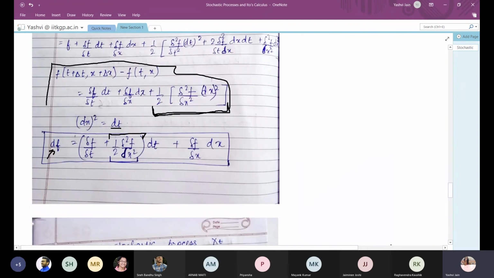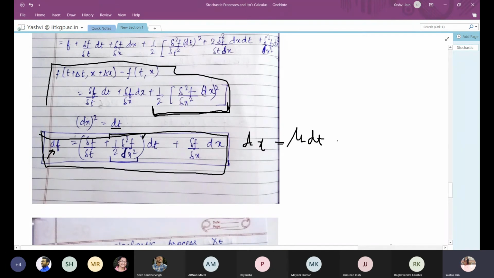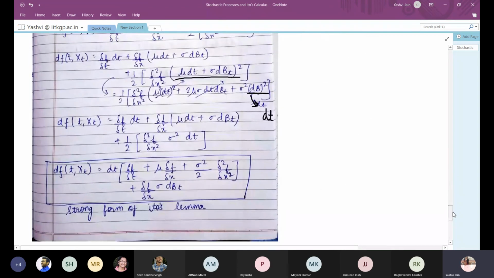This has just come from this equation. In this equation, if we substitute for dx equals mu dt plus sigma dbt, and open the squares, then we get this result.